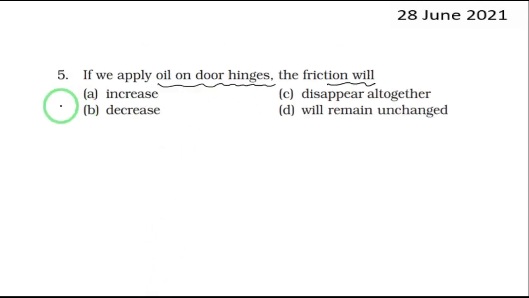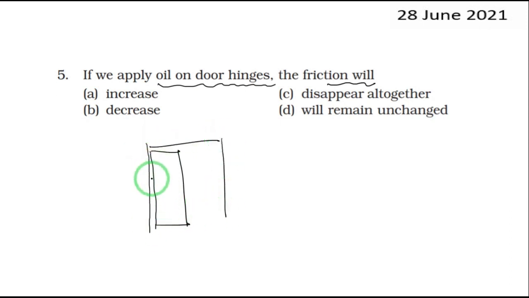Our next question is, if we apply oil on door hinges, you all know door hinges, the hinges are used to connect the door to the frame. Suppose this is the frame of the door, so you will find hinges here. Now if you put oil to these hinges, what will be the friction? Will it increase or decrease, disappear altogether, or remain unchanged?